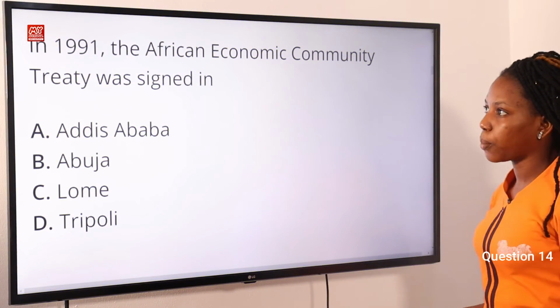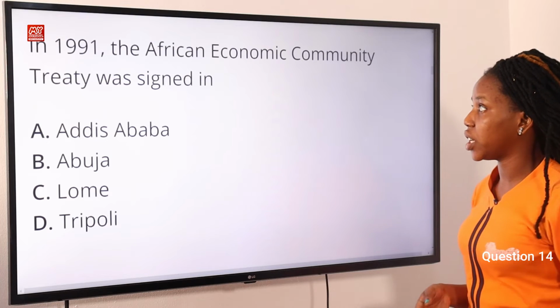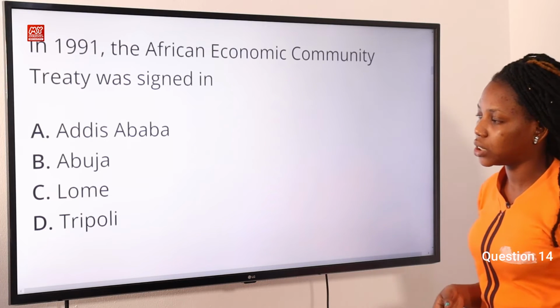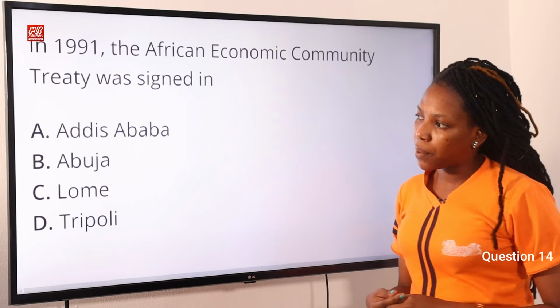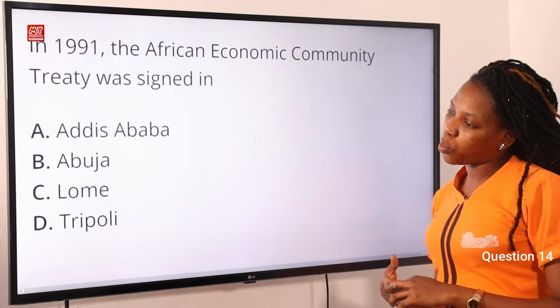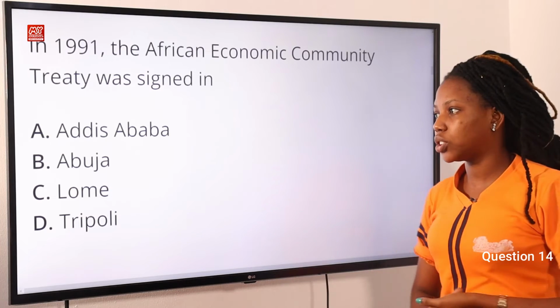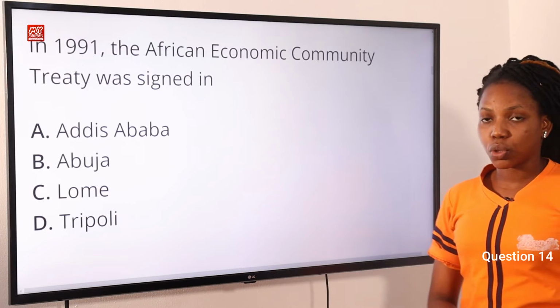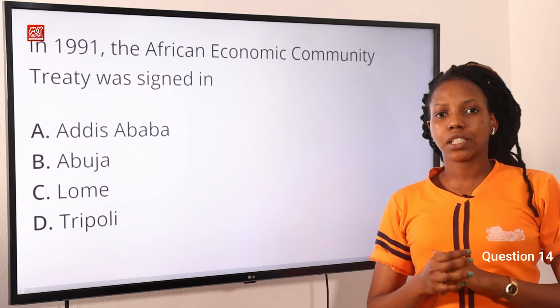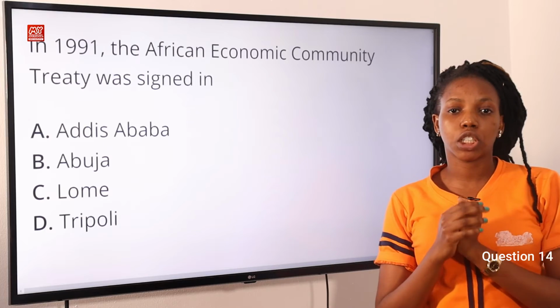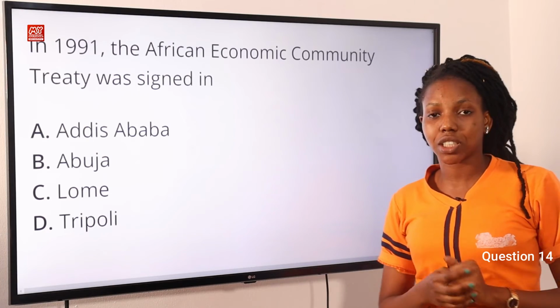Question 14. In 1991, the African Economic Community Treaty was signed in option A, Addis Ababa, option B, Abuja, option C, Lome, option D, Tripoli. The answer to this question is Abuja. So in 1991, it was signed in Abuja, Nigeria, June 1991. Okay, so the answer to this question is option B.